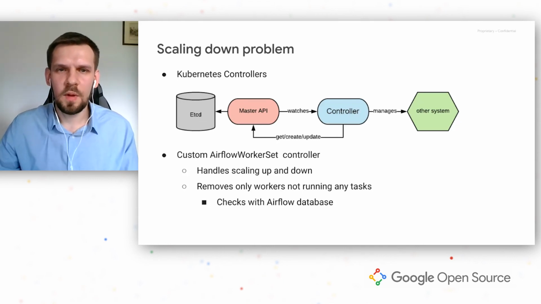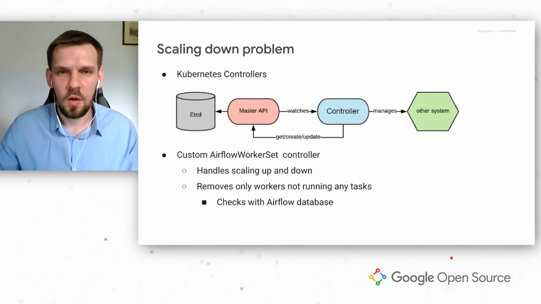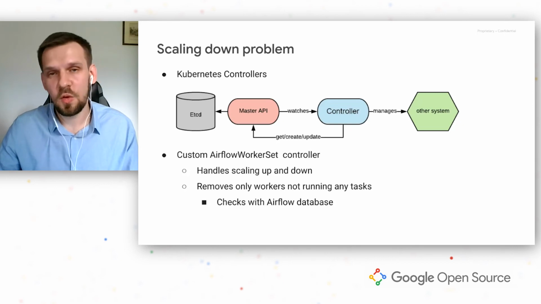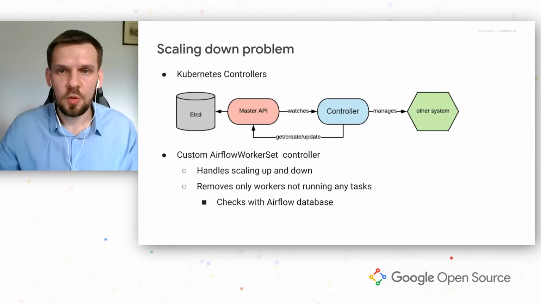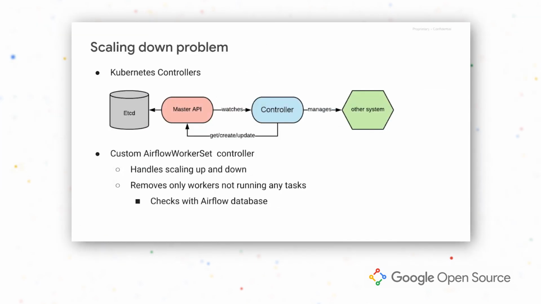Examples of controllers that ship together with Kubernetes are the deployment controller, stateful set controller, or job controller. For our case, we implemented a custom Airflow worker set controller that replaces the existing deployment. It is now responsible for applying all the changes to workers. For example, for scaling up, it adds more workers. For upgrade, it replaces all the existing workers with new ones using the new version. During scale down, it connects to Airflow metadata database, gets a list of workers which don't run any tasks, and removes only workers from that list.